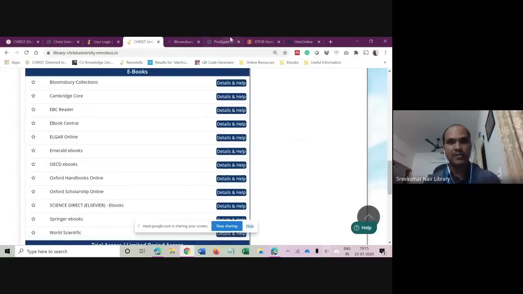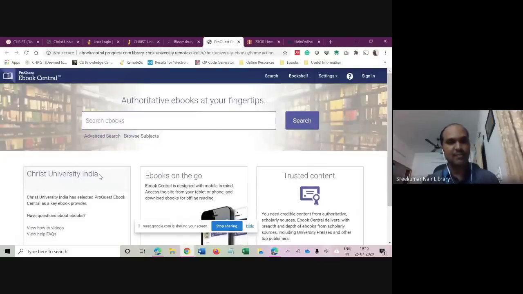If you do not see these things, that means you are not connected to the university portal. So once you click on the resource, the first thing you need to see is that you are connected. Before making a search, see whether you are connected. I am connected, so then you get a search box where you can search for ebooks.